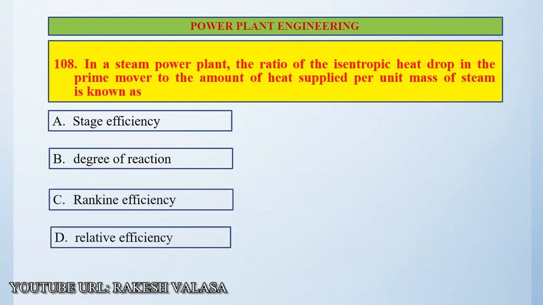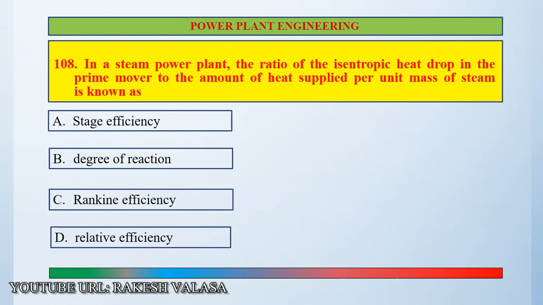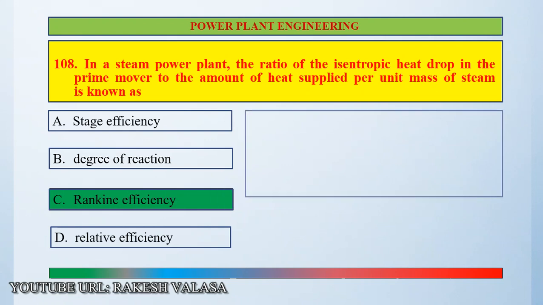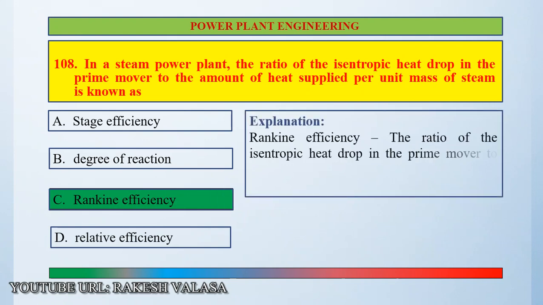Option D, relative efficiency. The correct answer is Rankine efficiency. Explanation. Rankine efficiency is the ratio of the isentropic drop in the prime mover to the amount of heat supplied per unit mass of steam.